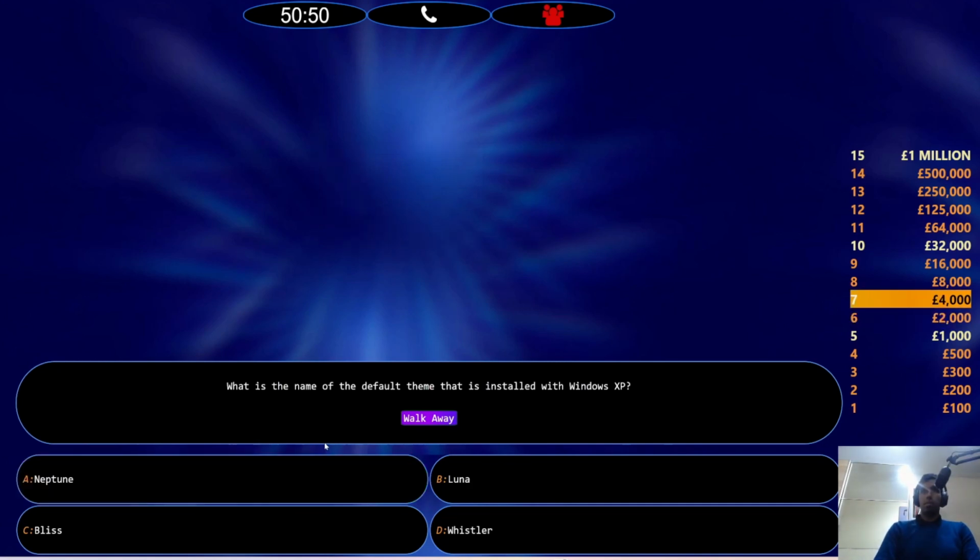What is the name of the default theme that is installed with Windows XP? Neptune, Luna, Bliss, Whistler. I remember the startup screen for Windows XP, but I don't know much beyond that.